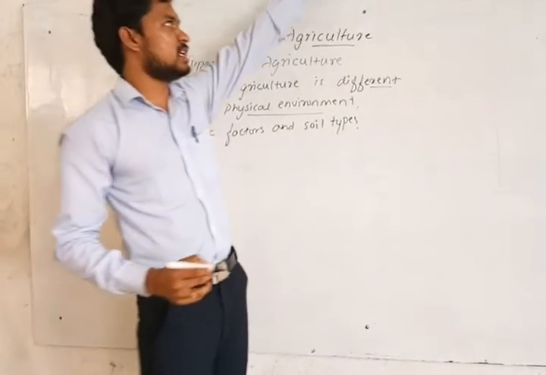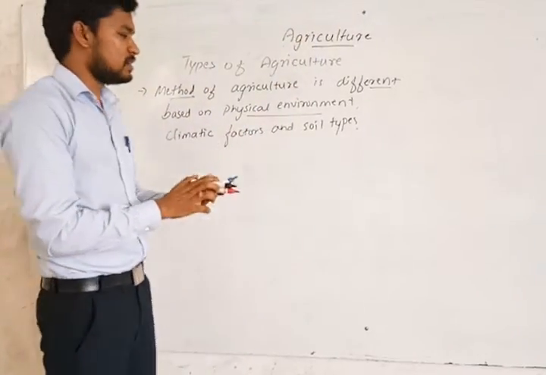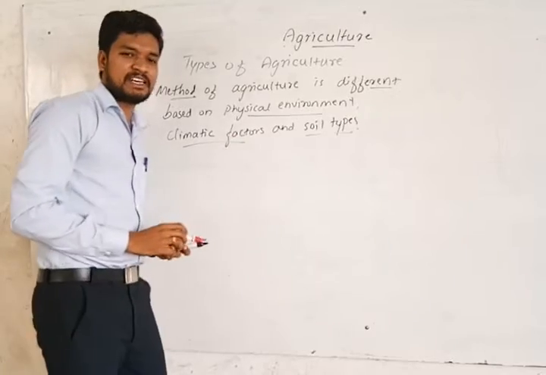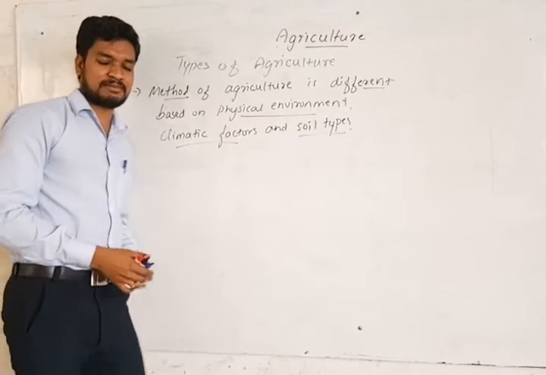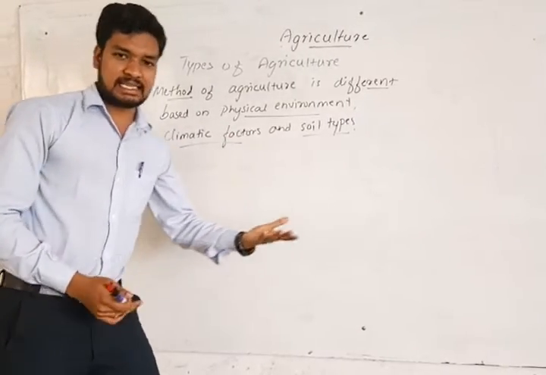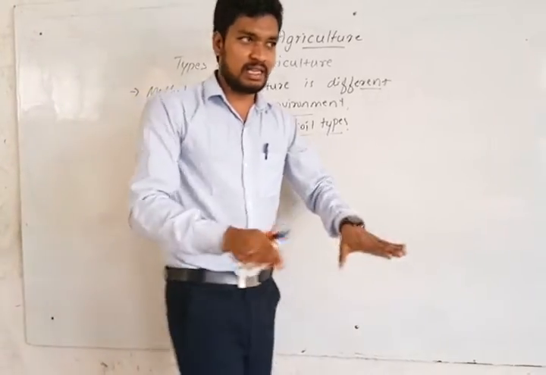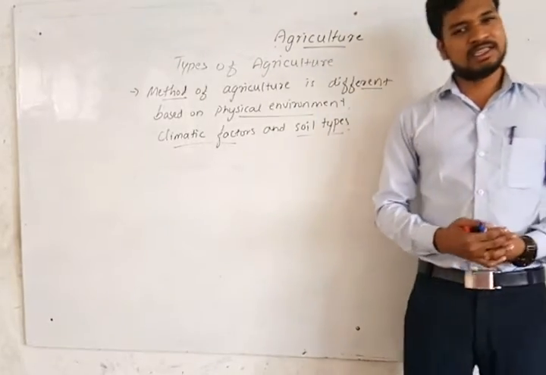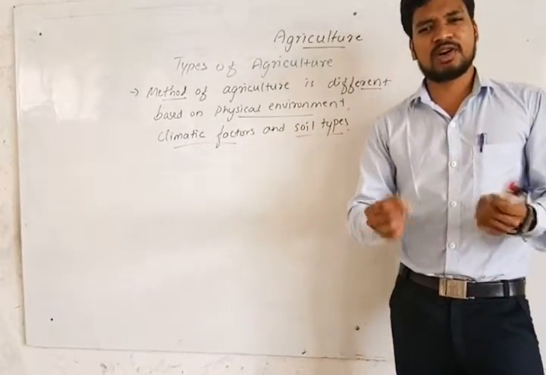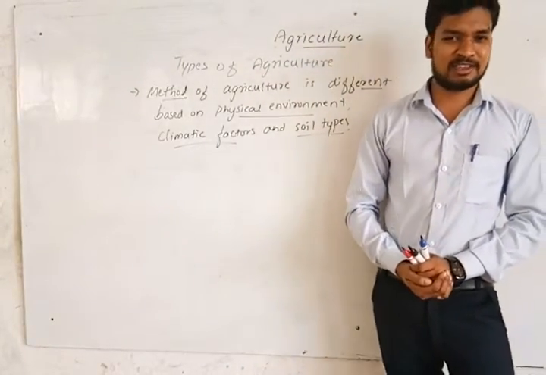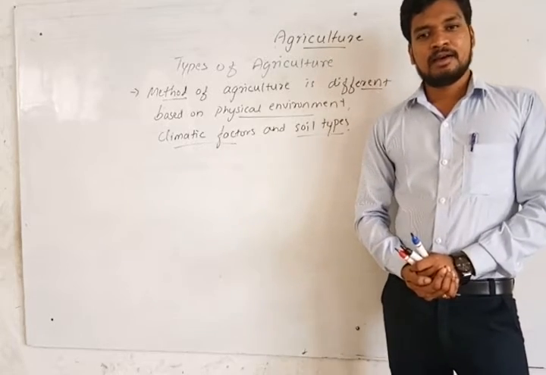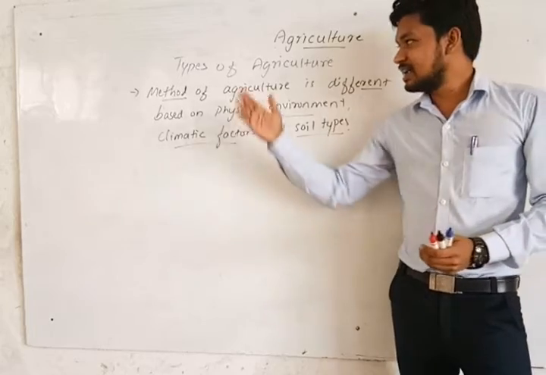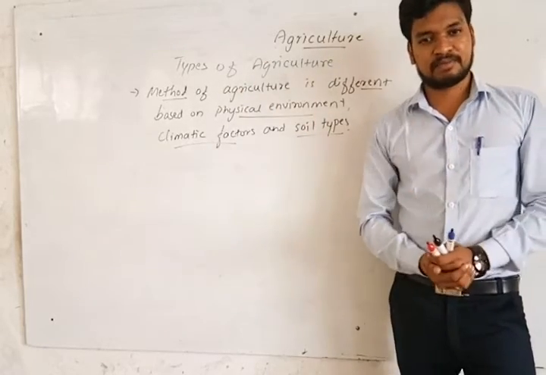Based on the different soil types and the availability of different soils, we grow different crops with different methods. Suppose the area is filled with laterite soil. As we discussed in the last chapter, laterite soil does not have much humus, and fertility is not there in the laterite soil. In that area, the method of agriculture changes.